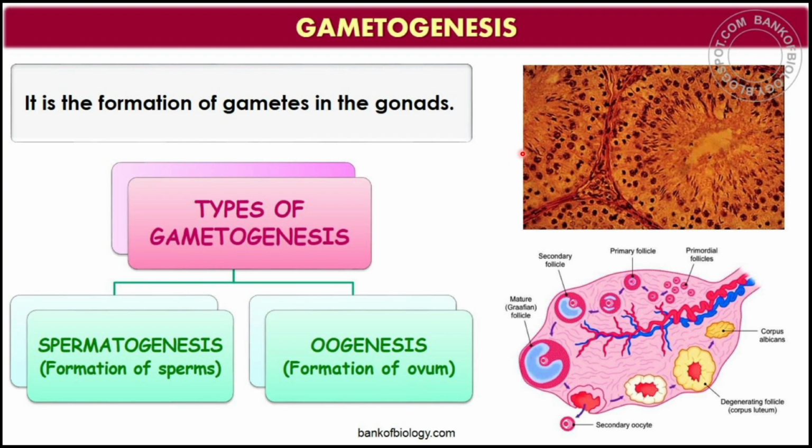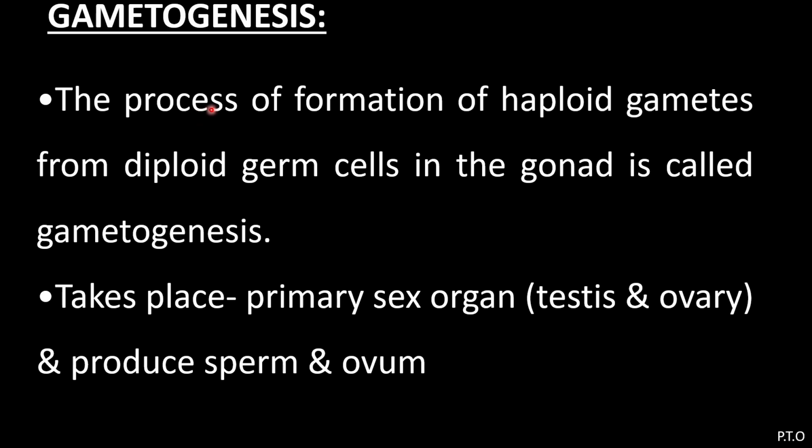Here you will find a section of testes showing the seminiferous tubule with the formation of the sperms. And here you will find the section of ovary, showing how the process of oogenesis takes place and the mature Graafian follicle forms.